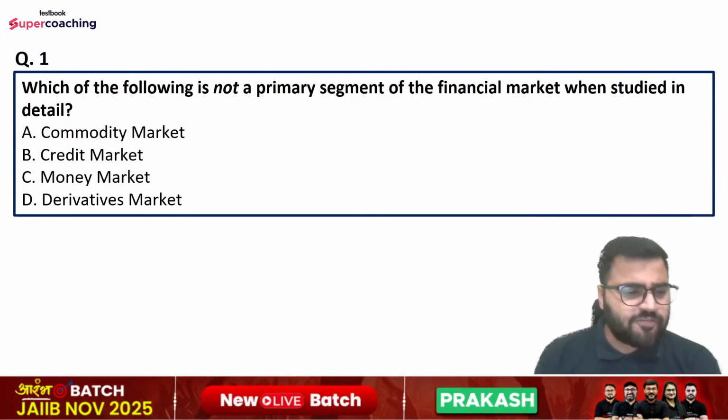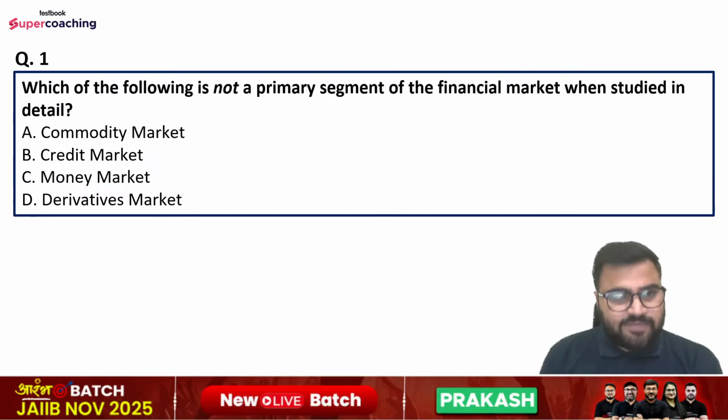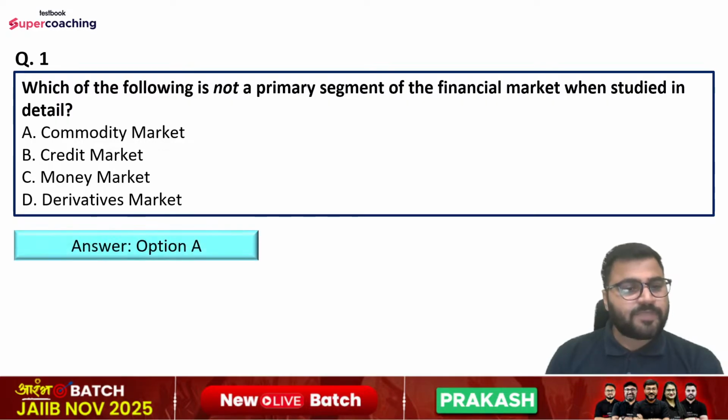Starting with question number first. Which of the following is not a primary segment of the financial market when studied in detail? Options are commodity market, credit market, money market, and derivatives market. So right answer is option number A here, right?